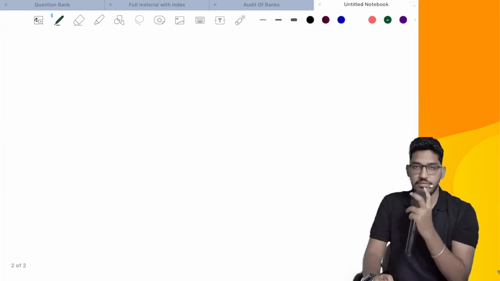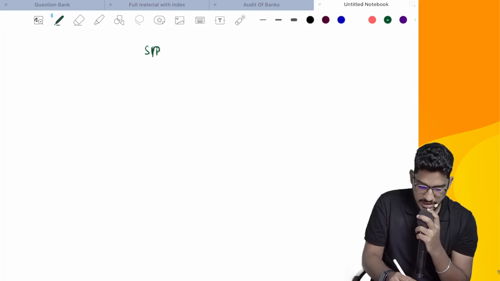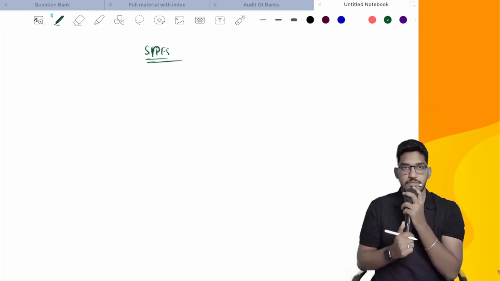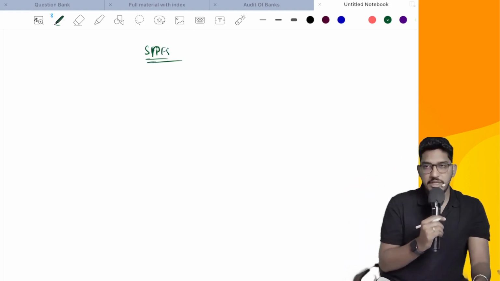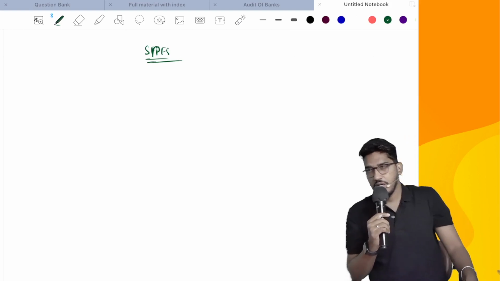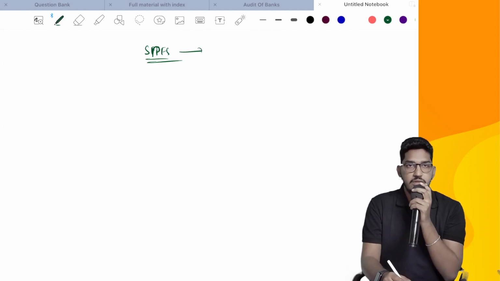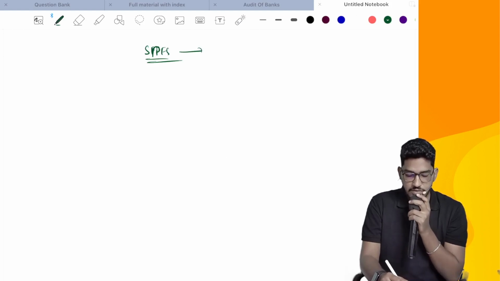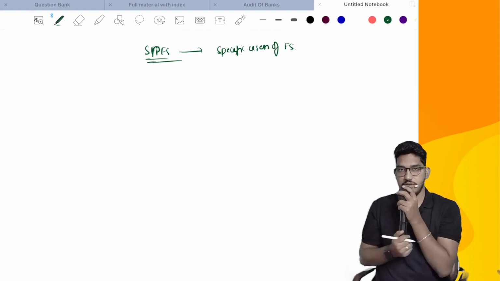How to conduct audit of financial statements prepared as per special purpose framework, or even you can say special purpose financial statements. Guys, do we know already what is the meaning of special purpose framework? Are we already aware of it? Yes. So what do you mean by special purpose framework? That framework which fulfills financial information needs of specific users of financial statements.